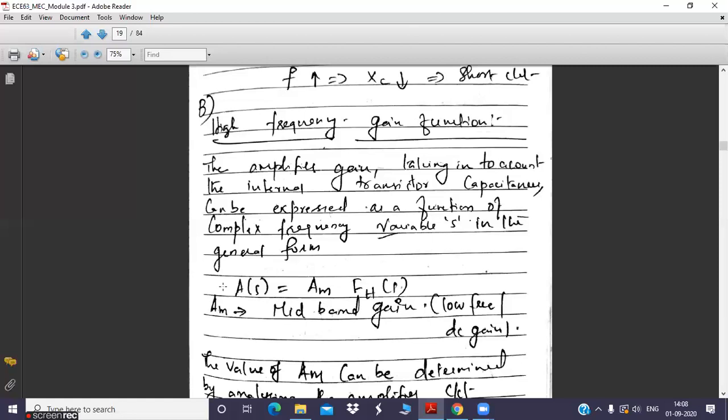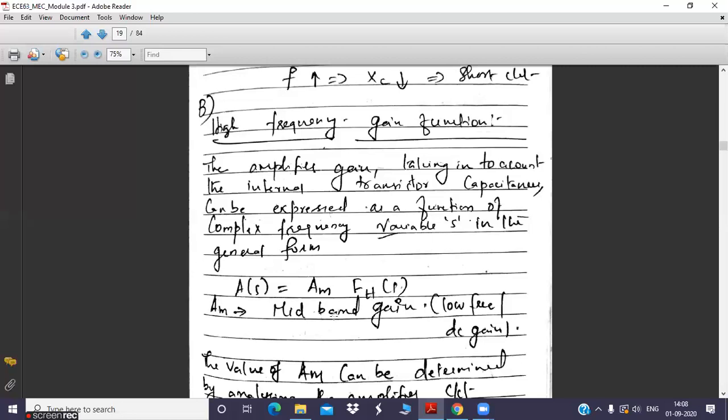AM multiplied by a value less than 1 means A of S will decrease. So we can say that if FH of S is equal to 1, then you will get the maximum gain, which is the midband gain. If FH of S is decreasing from 1, like 1 by 2, 1 by 3, 1 by 4, 2 by 3, whatever it may be, a fraction whose value is less than 1, then the overall function A of S will decrease from AM.